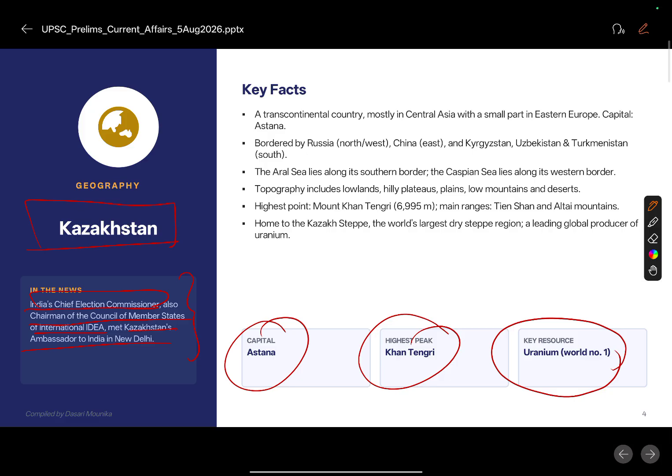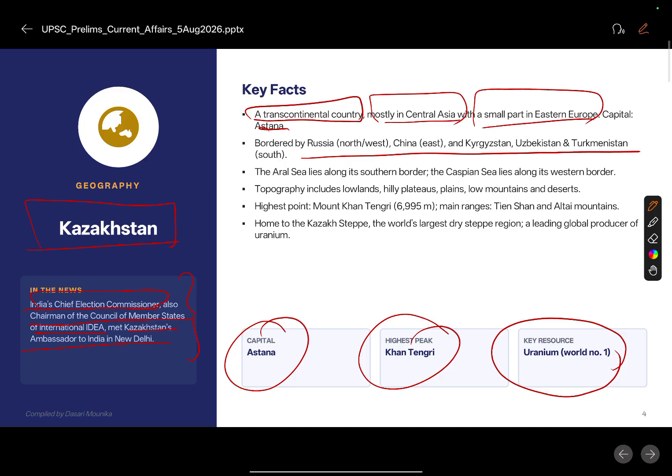So here we will see some other aspects of Kazakhstan's uniqueness. Mostly it is a transcontinental country. So mostly in Central Asia. Most of the part of Kazakhstan is in Central Asia, but only a small part is in Eastern Europe. So which means it is a part of Asia as well as a part of Europe, for which it is called a transcontinental country. Capital Astana, it is bordered by Russia, China, Kyrgyzstan, Uzbekistan, Turkmenistan.